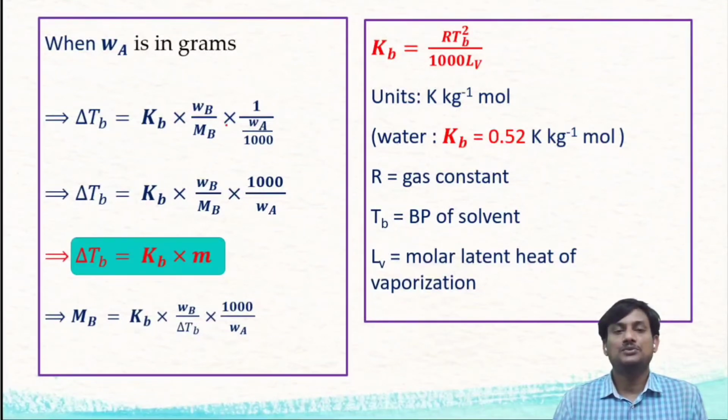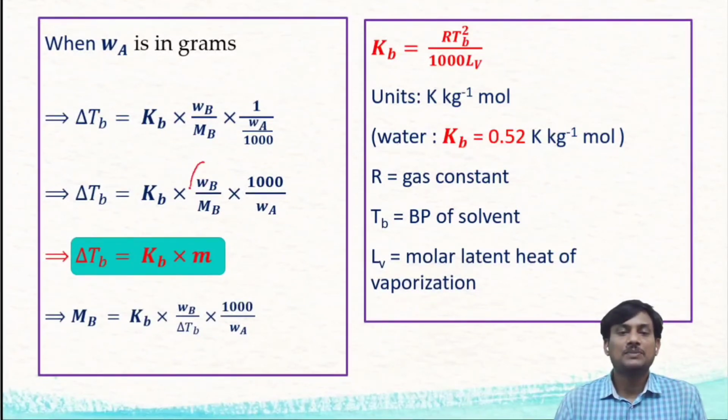When you convert it into grams, you have to divide by 1000. So delta TB is equal to KB into WB by MB into 1 by WA by 1000. So finally you will get delta TB is equal to KB into WB by MB into 1000 by WA.